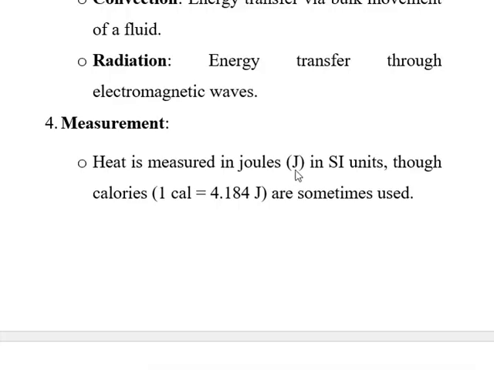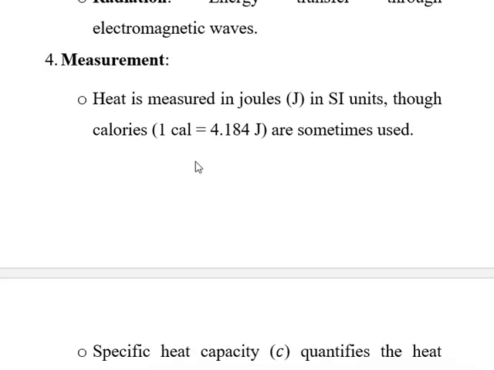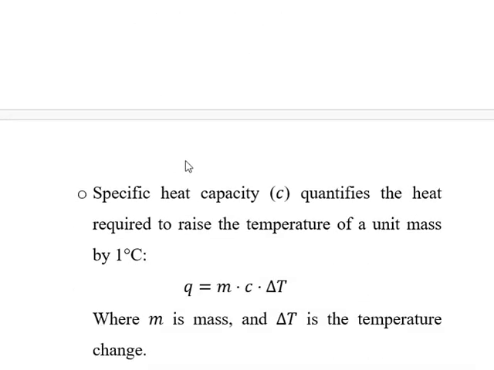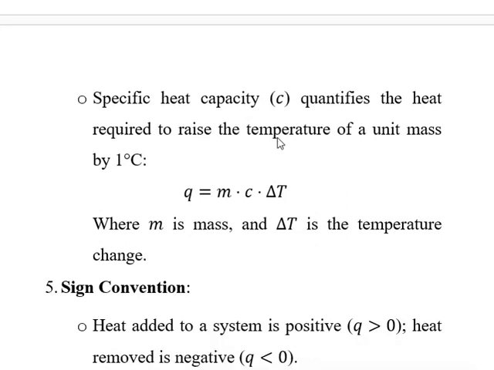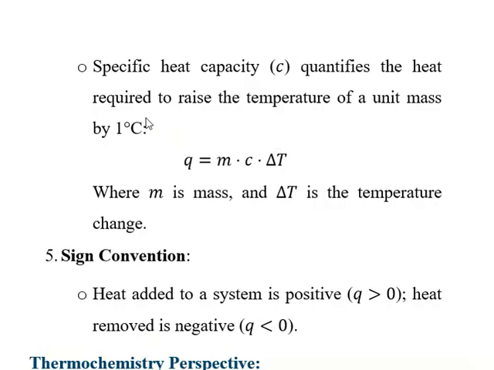The SI unit of heat is joule, and 4.18 joules is equal to 1 calorie. Heat is also used in chemistry in the form of specific heat capacity, represented by C. It is the amount of energy which is required to raise the temperature by 1 unit of 1 gram of mass. Okay, specific heat capacity.